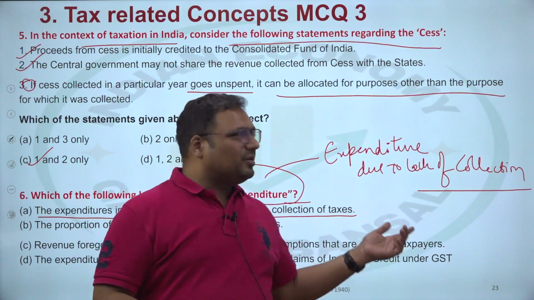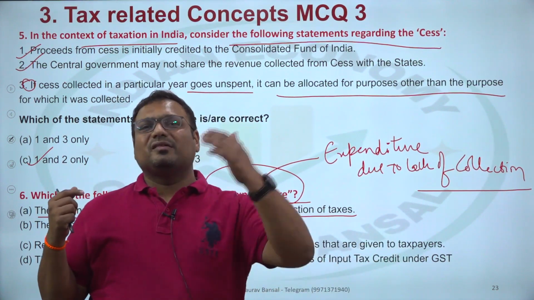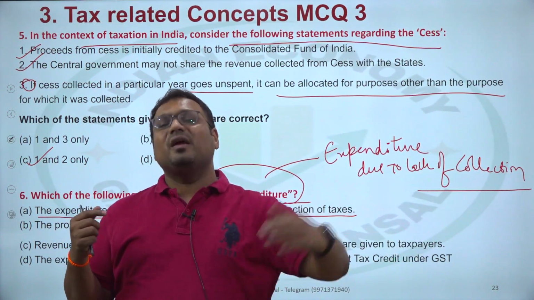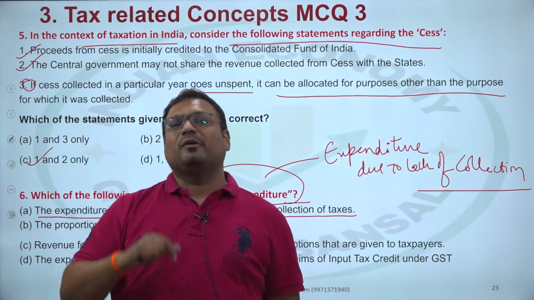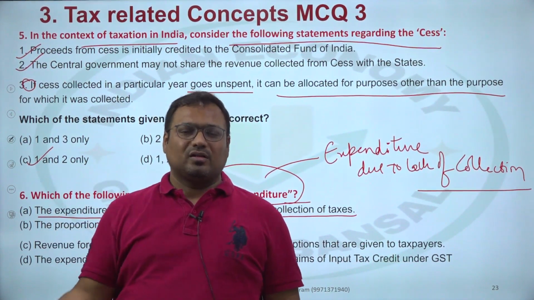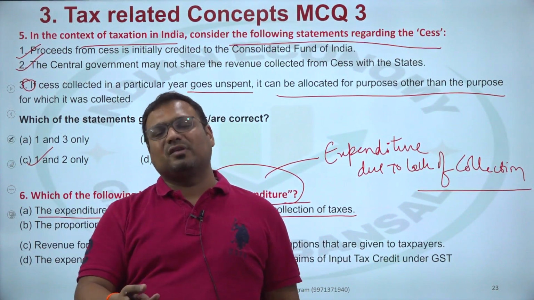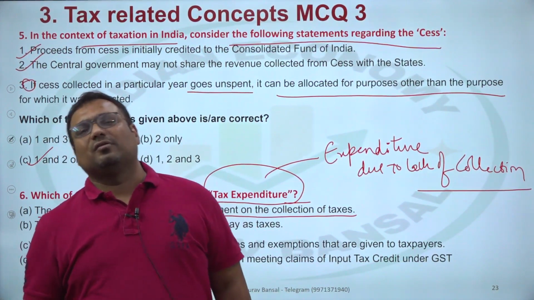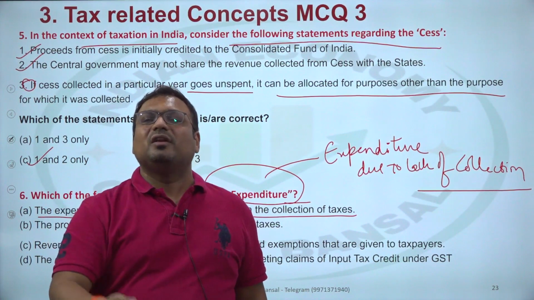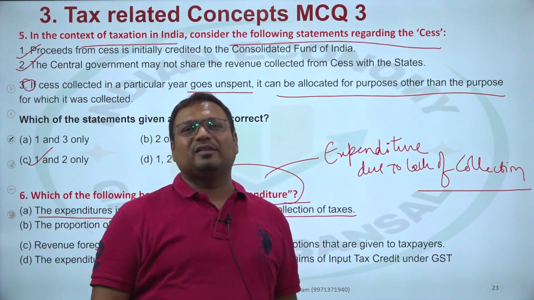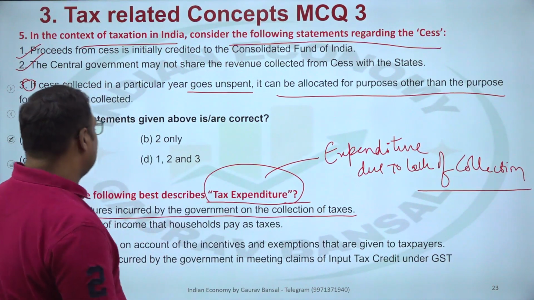Tax expenditure is basically when government decides, okay, we are not giving you subsidy, rather you do not have to pay us tax for that much amount. We reduce your tax burden. Rather than collecting the tax and then giving subsidy, we want to reduce the tax burden itself, so that the money you would have received later as subsidy, you save directly by not paying that much tax. So that is tax expenditure.